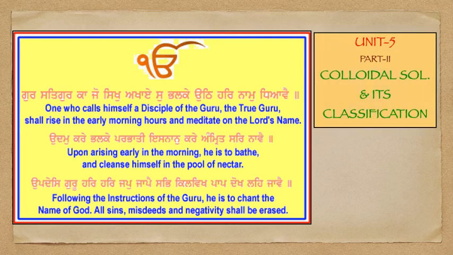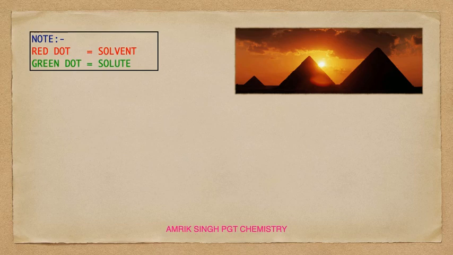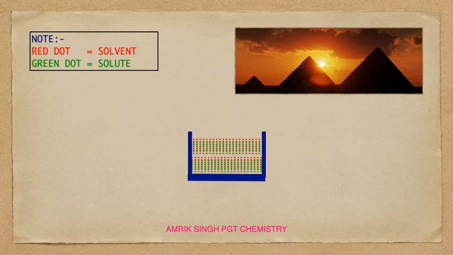Unit 5, Part 2, Colloidal Solution and its Classification. Note: red dot, green dot. Red dot represents solvent and green dot represents the solute. And we have this true solution.